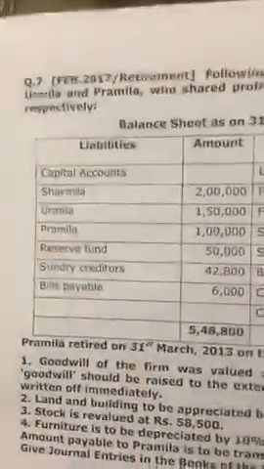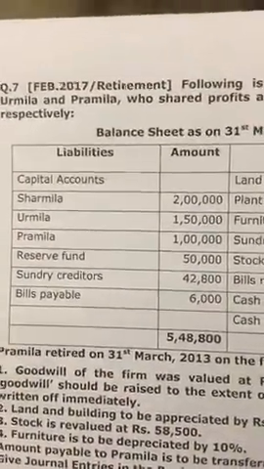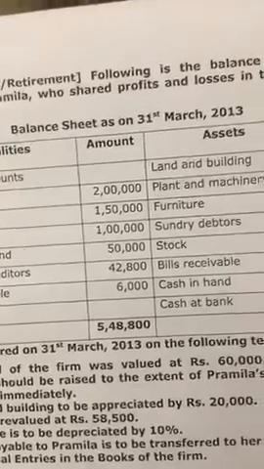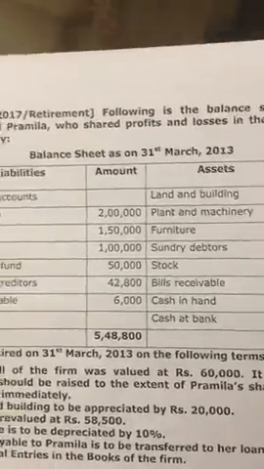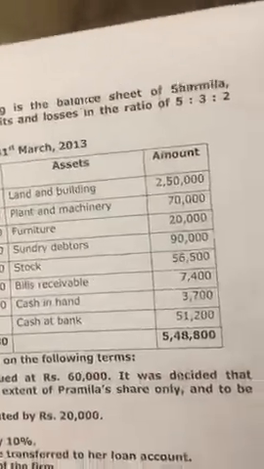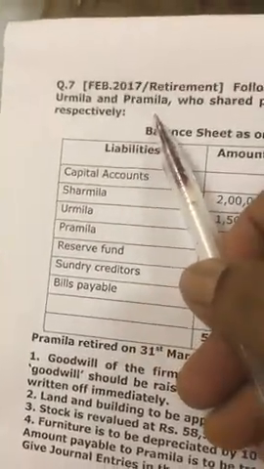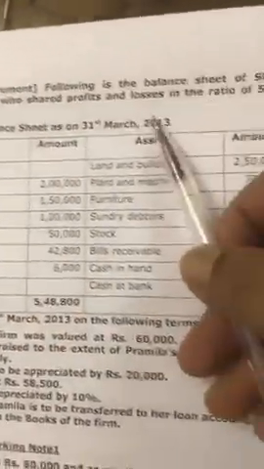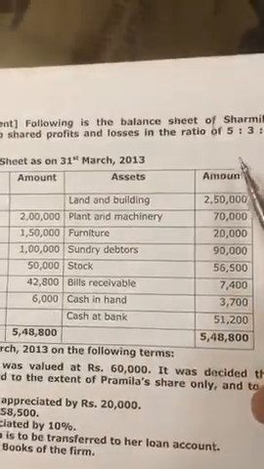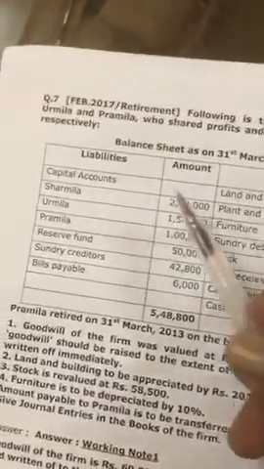See, this was asked in February 2017. Following is the balance sheet of Sharmila, Urmila and Pramila, who shared profits and losses in the ratio of 5:3:2.